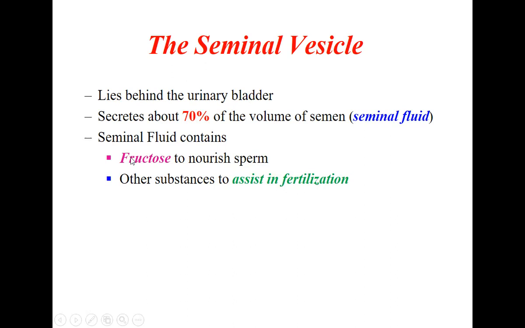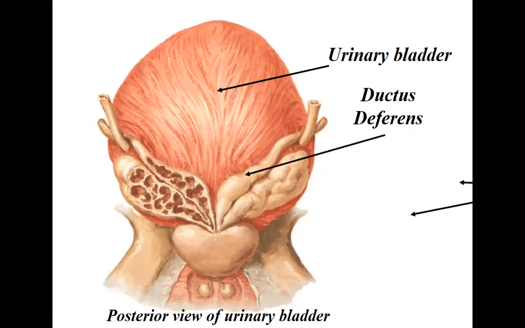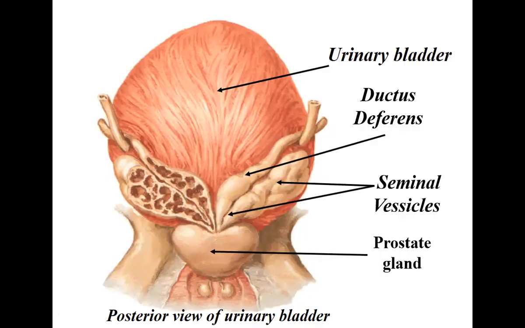The seminal fluid contains fructose. For what? It helps in the nourishing of the sperms. The sperms need energy, which is provided by the fructose, along with other substances that assist in fertilization. So this is the seminal vesicle. This is the vas deferens. Here is the prostate, and these are the bulbourethral glands. So seminal vesicle, prostate, and the bulbourethral glands are the accessory glands. Accessory means which assist.